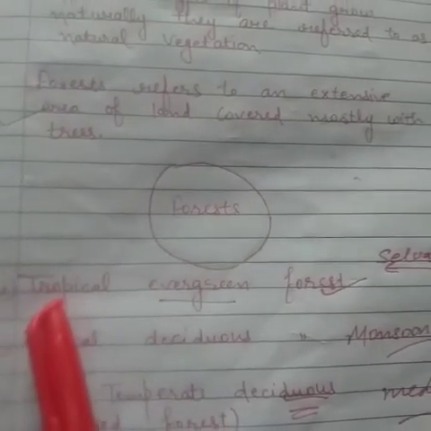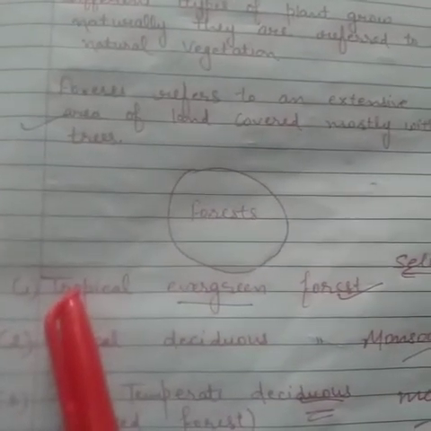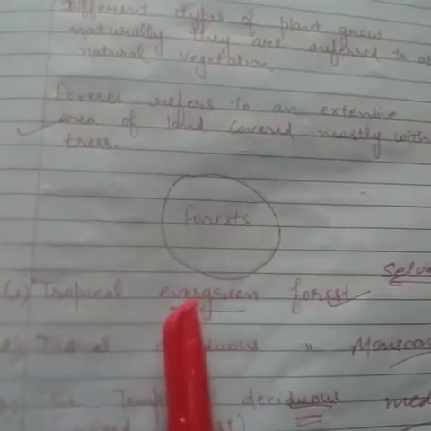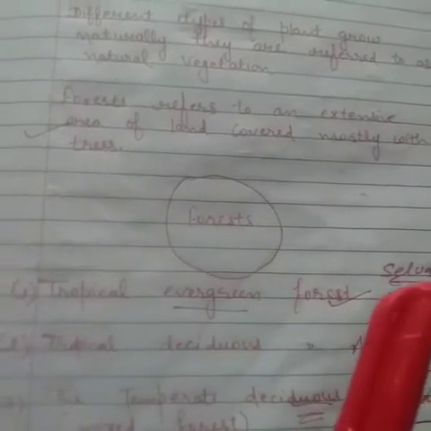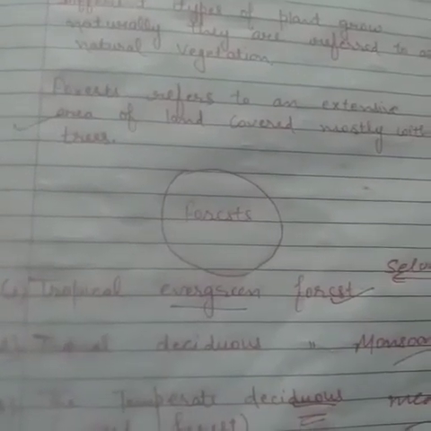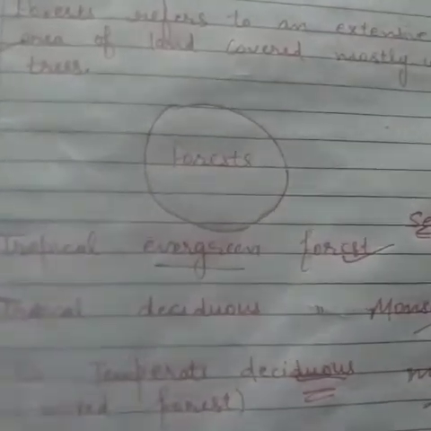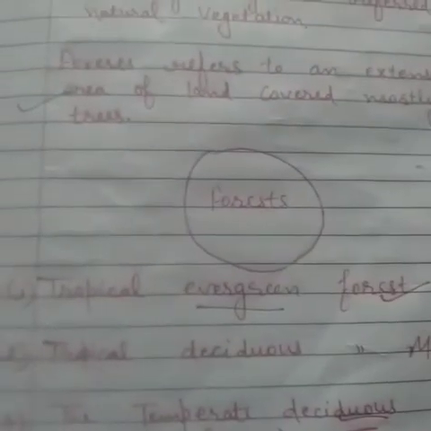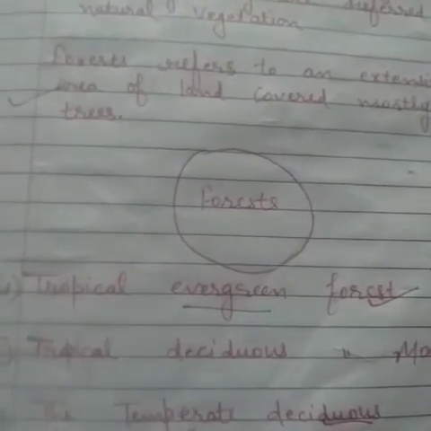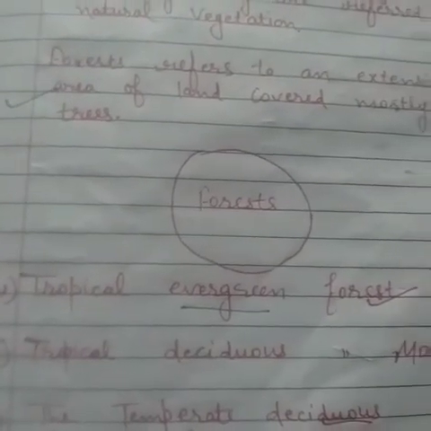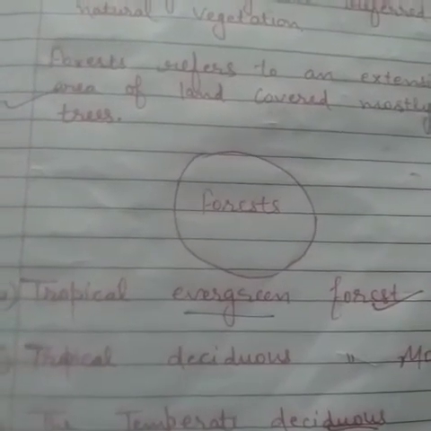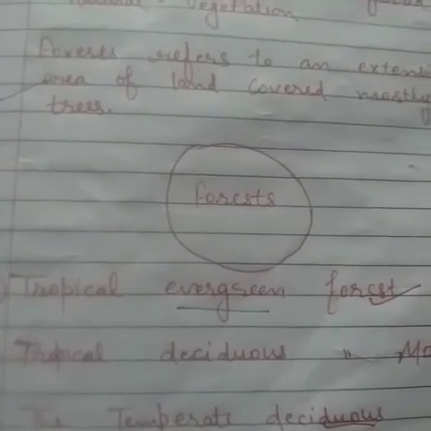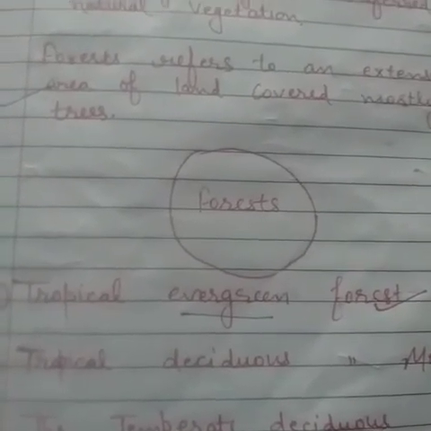The first type is tropical evergreen forest. Tropical means requiring a hot and humid climate, and evergreen forest is the name of the forest. These forests grow well in the areas near the equator. Near the equator means the center line of the earth, and close to the tropics. Tropics means the Tropic of Cancer and the Tropic of Capricorn. Mainly they are found in the Amazon basin, Vietnam and Indonesia.